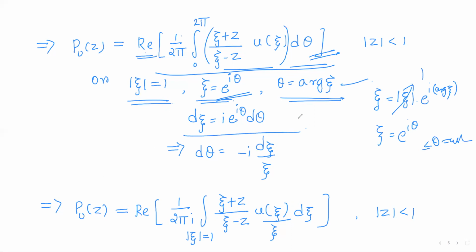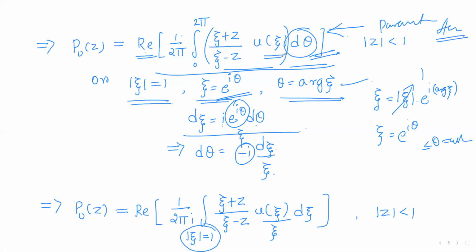So differentiate this equation. d xi equals i into e to the power i theta d theta. So this is nothing but xi. Take it to the right hand side, so d xi by xi. i goes to the left side, so 1 by i will be minus i. So d theta will be minus i into d xi by xi. So replace d theta by d xi by xi, where we are getting back into the line integral. So this was in the parametric form.